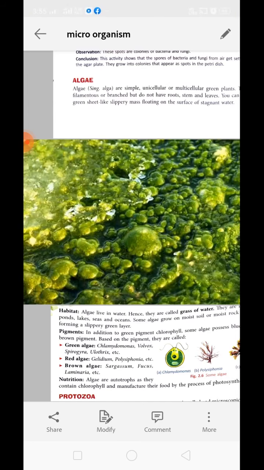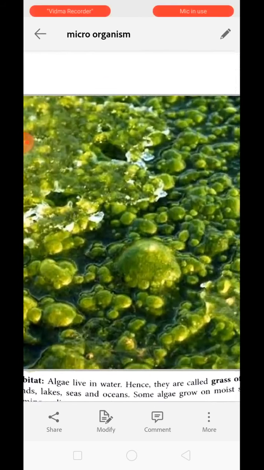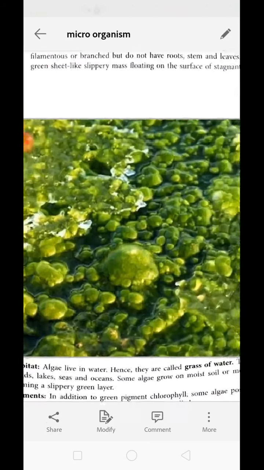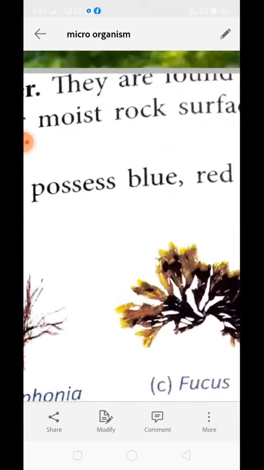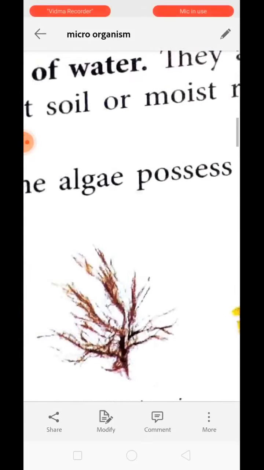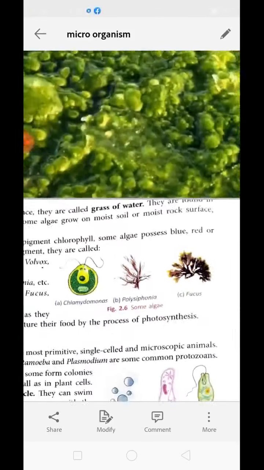Pigments. If we are talking about pigments, as you can see, these are of green color. In addition to this green pigment, they have other pigments as well, which can provide them red or brown color.